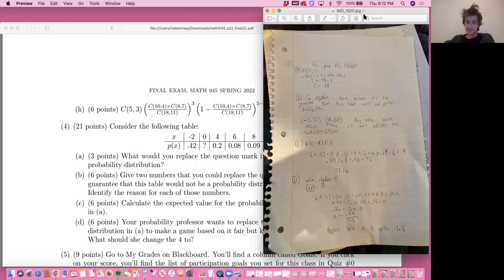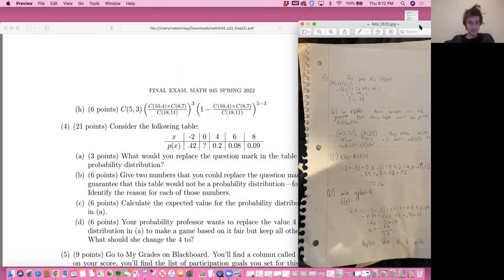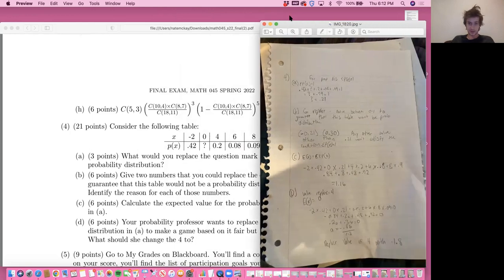Question 4. A, B, C, D. So consider the following table. I have some more written down on 4 on my paper, actually. Yeah, this is the same paper.